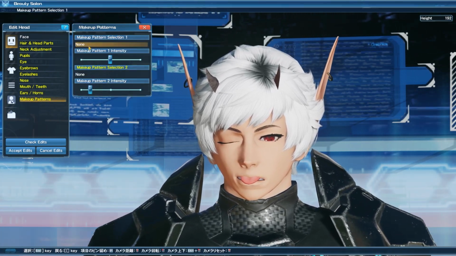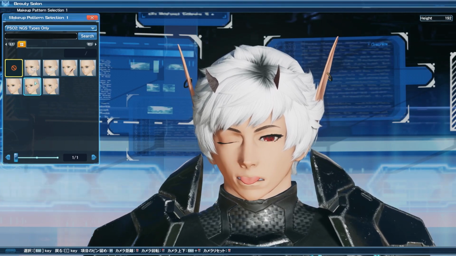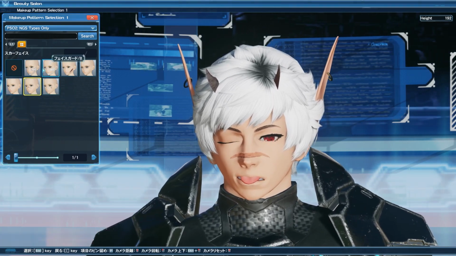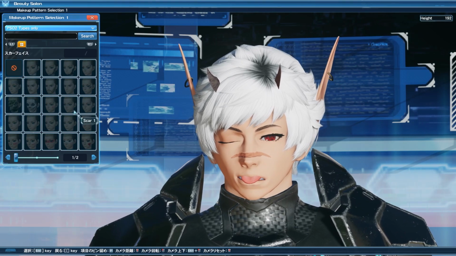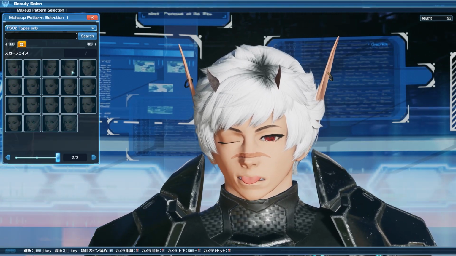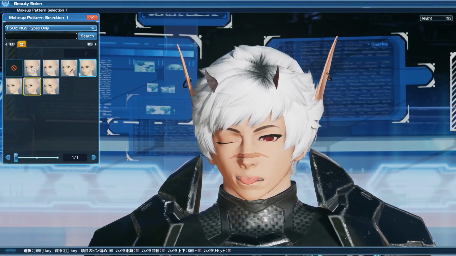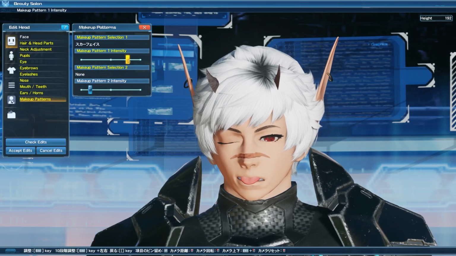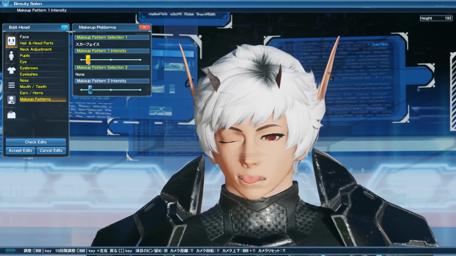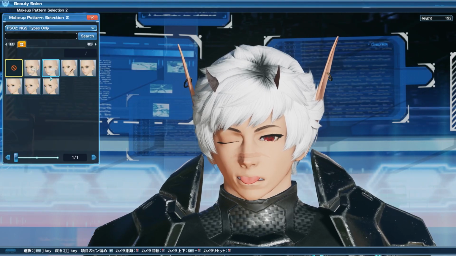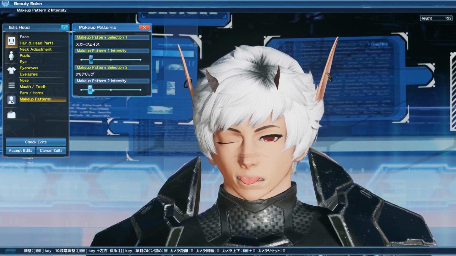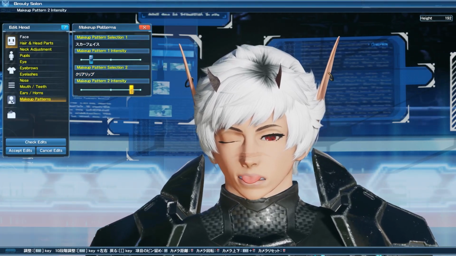And now leaving us out with makeup patterns. The only issue with makeup patterns that people seem to be having is that the older makeups are no longer working on the new Genesis style heads. So basically any of the makeup that you currently collected on your character is not available when it comes to new Genesis heads. There are specific makeups that will be available for the new Genesis heads, and currently as of right now, there are only 2 that I know of on the Japanese side.